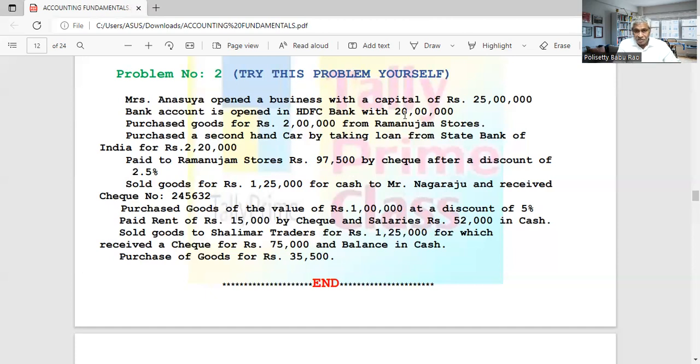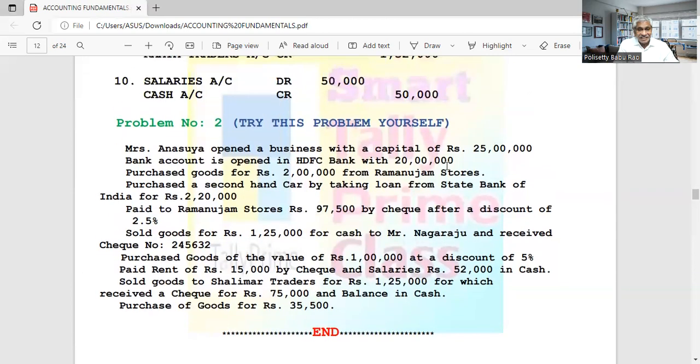So to HDFC Bank account 97,500 rupees, to discount received income 2,500 rupees. Being amount paid after discount. That's all. That is the narration. Understand? Debit Ramanujam Stores account 1 lakh and credit HDFC Bank account 97,500 and discount received 2,500. This is a little confusing.